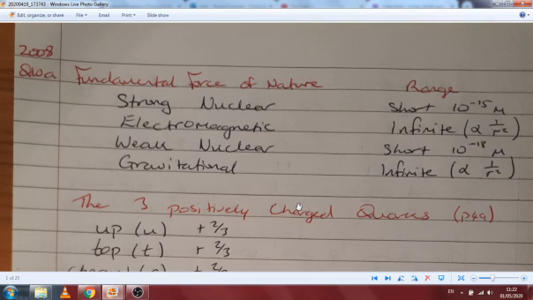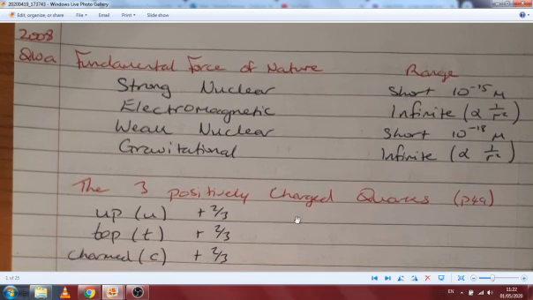The next thing they say is name the three positively charged quarks. So the three positively charged quarks are the up, top, and charm, and they all have positive 2/3 charge.